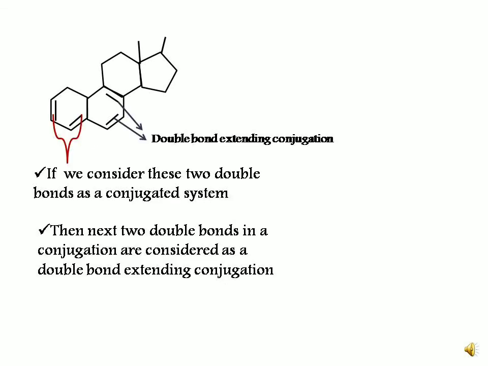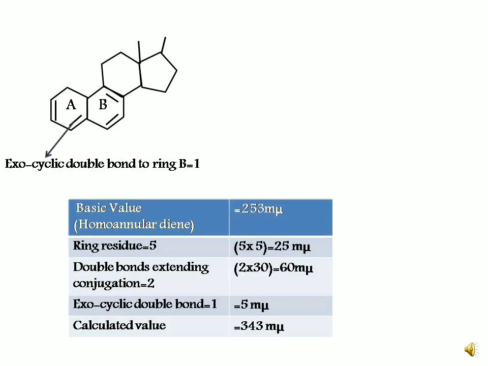Now if we consider for ring 1 the 2 double bonds as a conjugated system, then in ring 2 the 2 double bonds are the double bonds which are extending conjugation. That is, the double bonds again present in conjugation but are not a part of the basic butadiene unit. Now, if we label them as ring A and ring B, then ring B is having one exocyclic double bond.